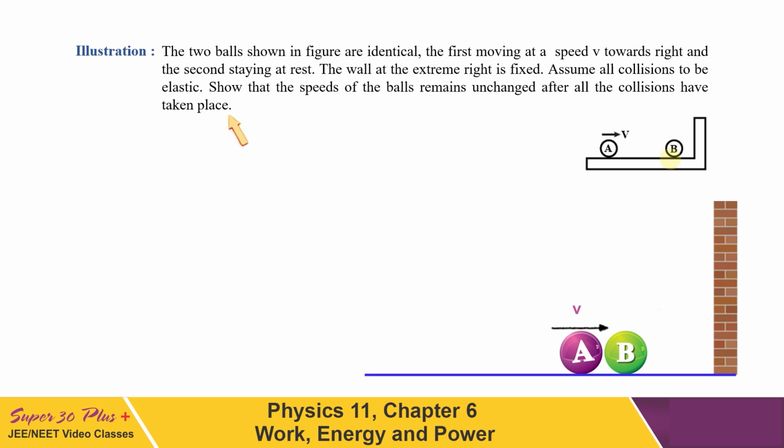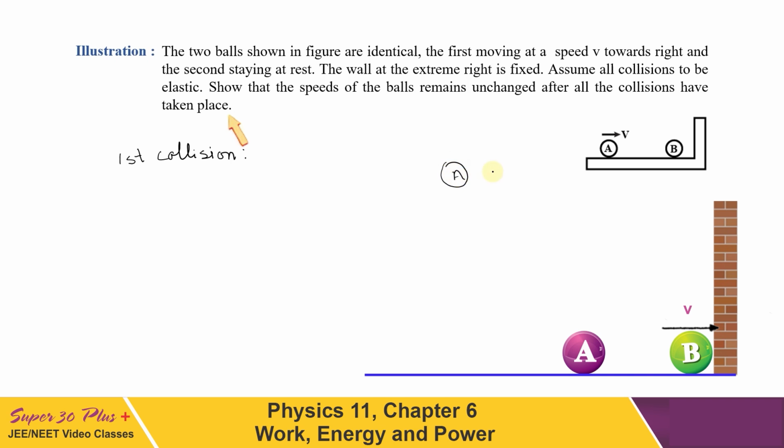So let us start with the first collision. As the balls have equal mass and they are making an elastic collision, the velocities have to be interchanged. After the first collision, ball A will come to rest and ball B will start moving towards the right with a speed v. So we can show the situation here: A has come to rest and B started moving with speed v towards the right. Now it will collide with the wall and will come back with the same speed because again the collision is elastic.